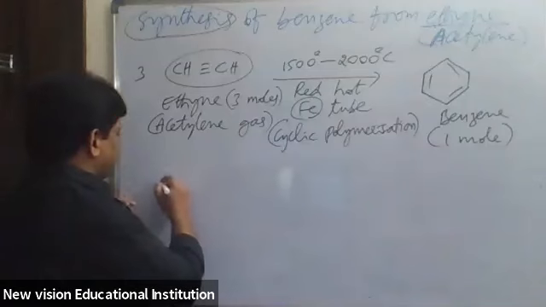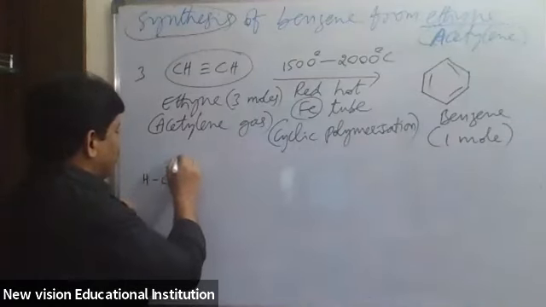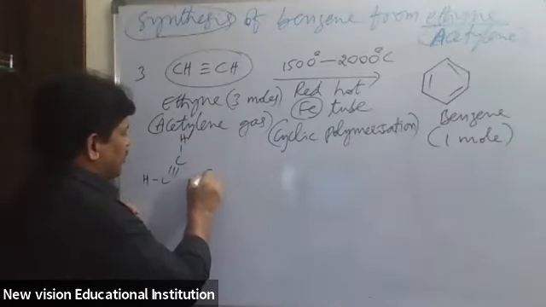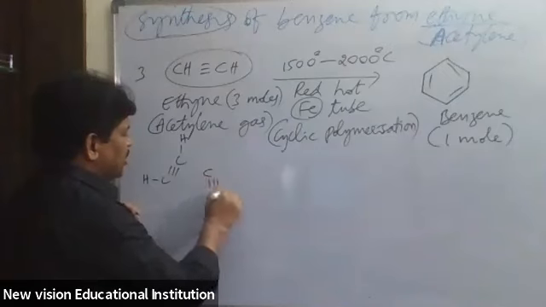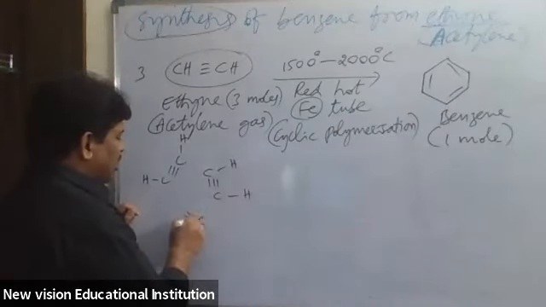Suppose you take like this. I am taking here CH triple bond CH, again C triple bond CH like this, and again C triple bond CH.